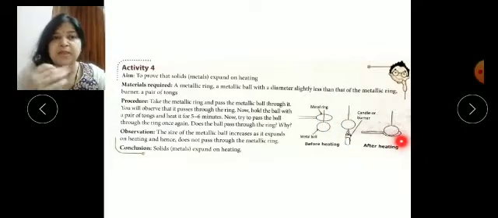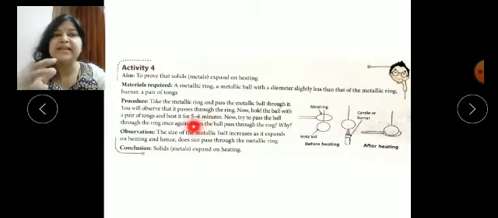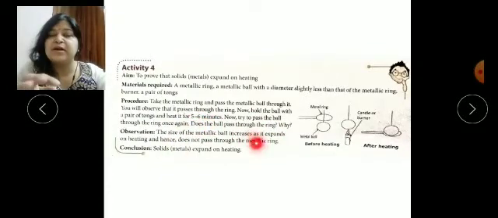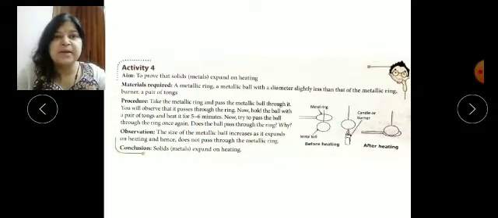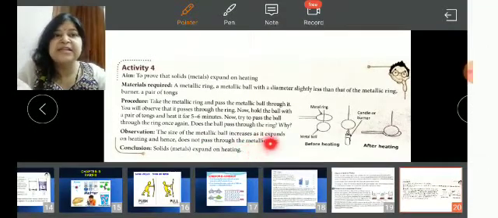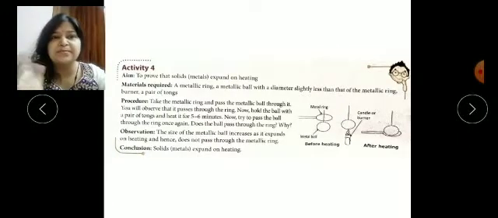this ring. Just take a metal ring, pass the metallic ball, and you will see it will not go. But when you hold the metal ball with the help of a pair of tongs and heat it for 5 to 6 minutes, then you are easily able to fix the metal ball into this metal ring. Why? Because due to the heat, the metal ring increases in size, it expands and can easily pass the ball.